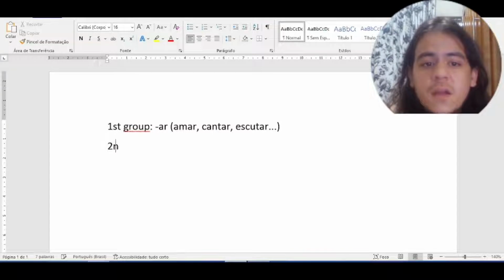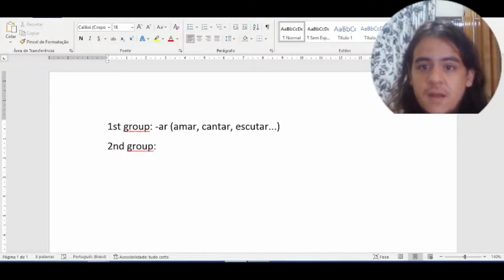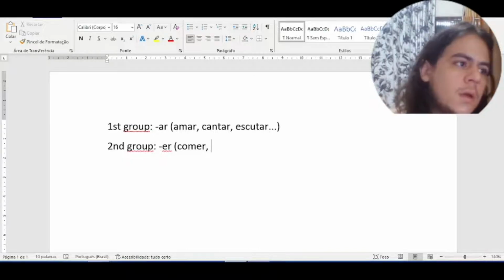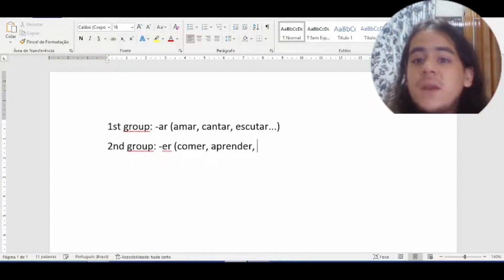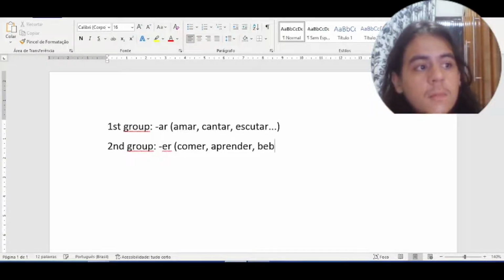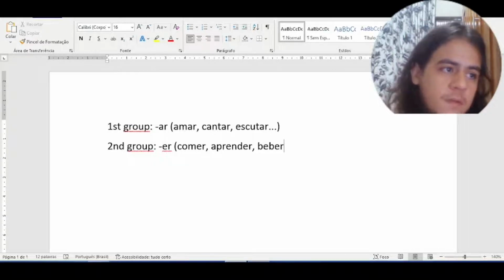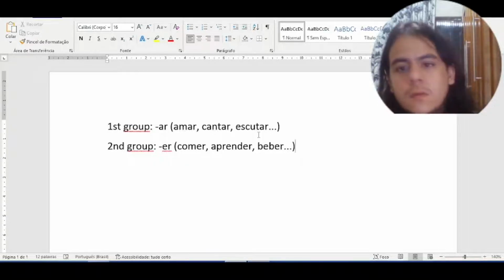We have the second group, the group of the verbs that end in ER. For example, comer, to eat, aprender, to learn, beber, to drink, etc. These three verbs are also regular verbs.